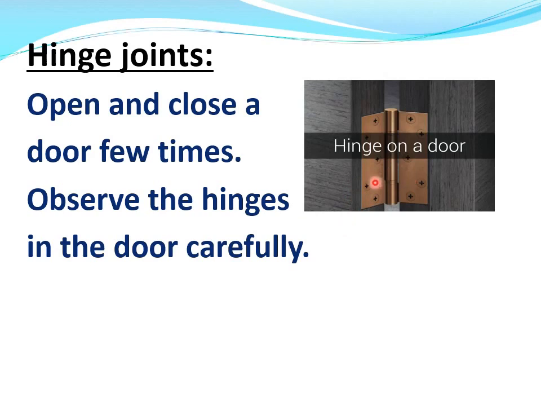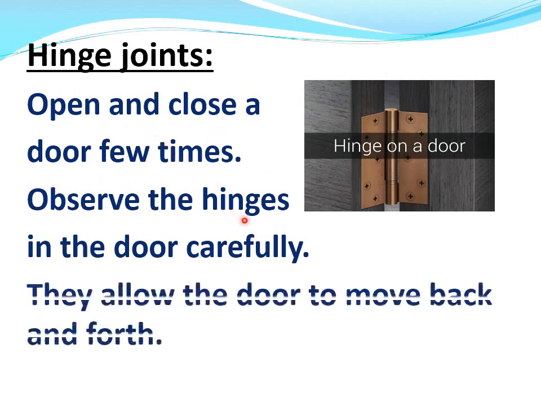See, this is known as a hinge. We see that these hinges allow the door to move back and forth.